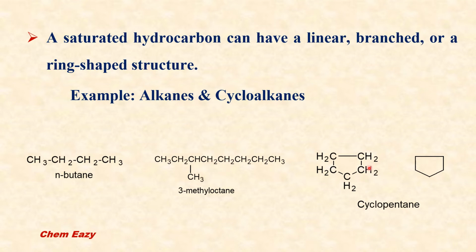And this structure is an example for cycloalkane. Here both are cyclopentane only. So this is a cyclic structure, a ring-shaped structure.